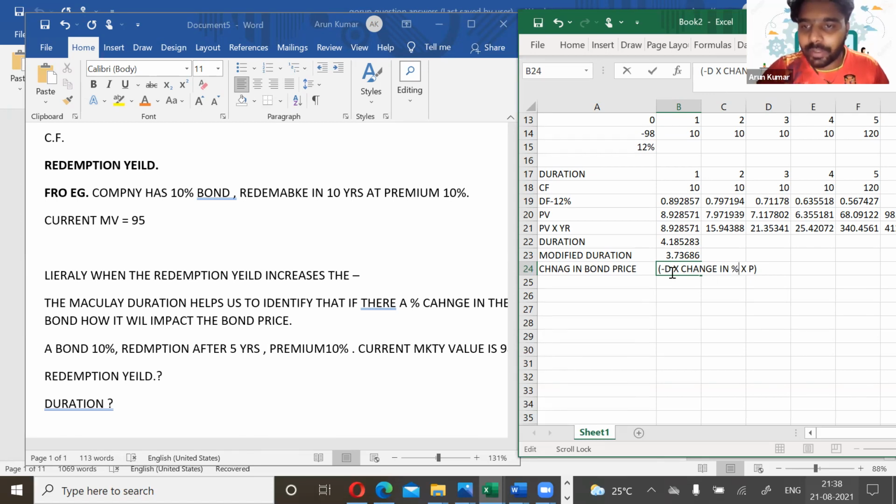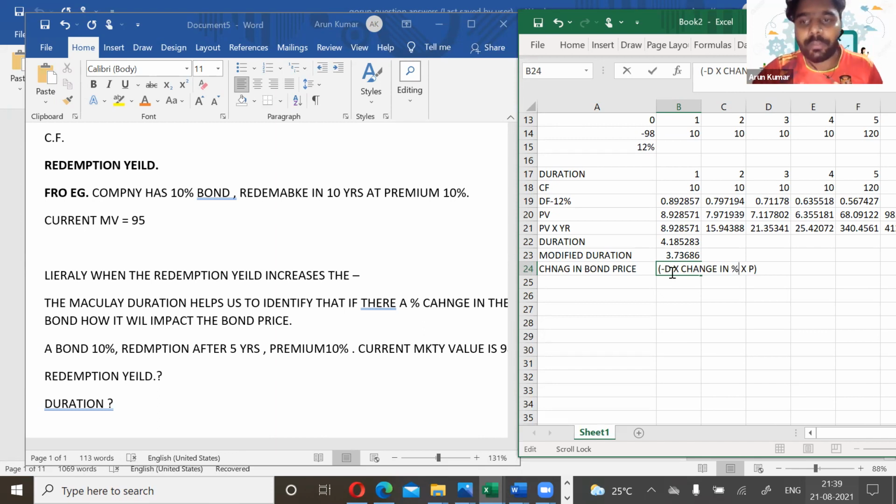So a bond duration of 3.73 means that the value of that particular bond will change by 3.73 times the change in interest rate, multiplied by the original value of the bond. Is it clear? That's how duration helps us identify that whenever there is a change in the redemption yield, it will affect the price of the bond. But how to calculate it? We have a formula to calculate it. So this is how we'll calculate.